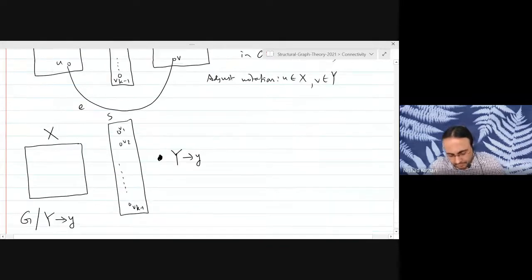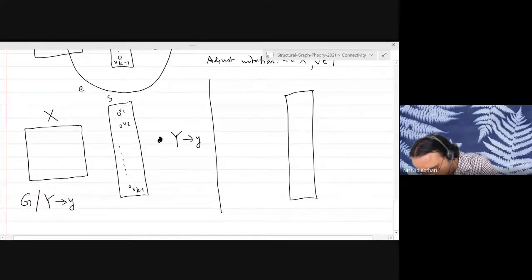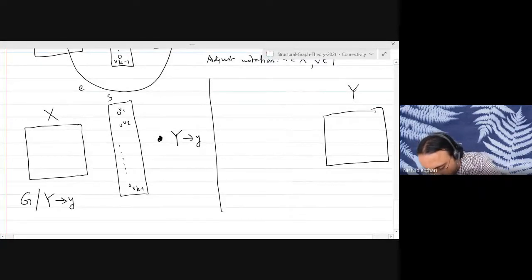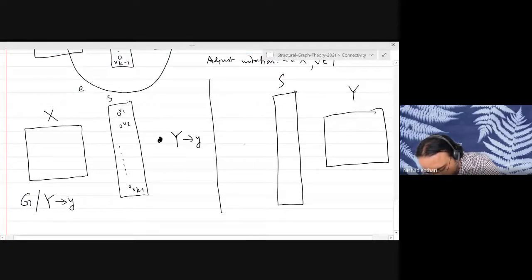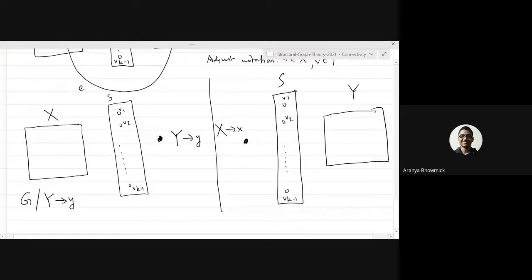Similarly, we will construct another graph where we keep Y as it is, and we will shrink X into a single vertex. Basically, sir, at one time we are shrinking either X or Y and keeping the other as it is. Exactly.